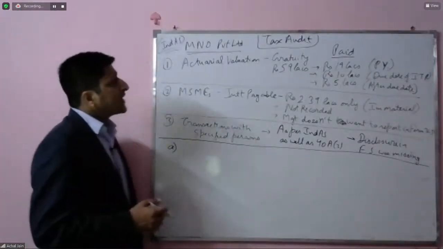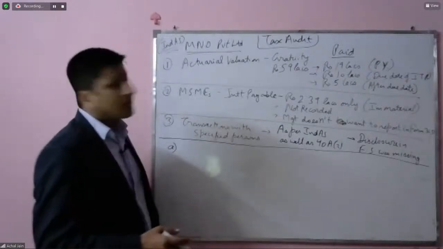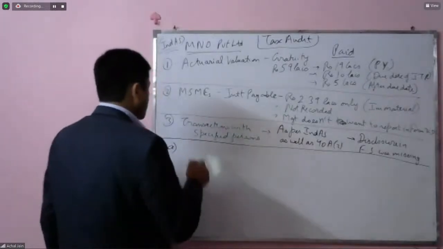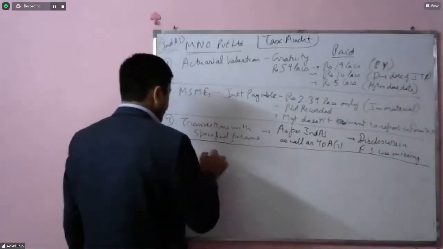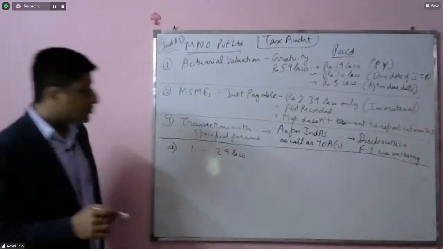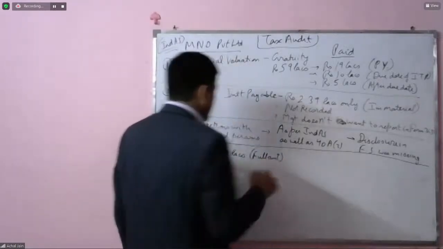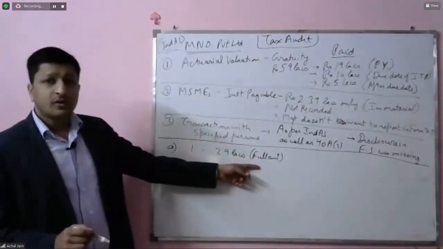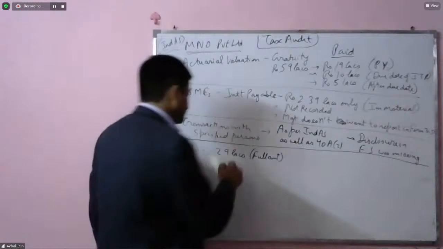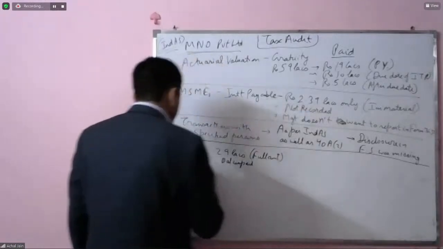Number one, for the actuarial valuation, I think the correct amount to be captured over in Form 3CD will be 19 plus 10, 29 lakhs. So full amount will be shown, out of which 29 lakh will be shown as paid. So full amount will be shown, then 29 lakhs as paid, and the balance will be shown as unpaid. So this is for the first point.